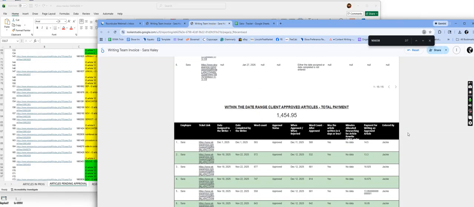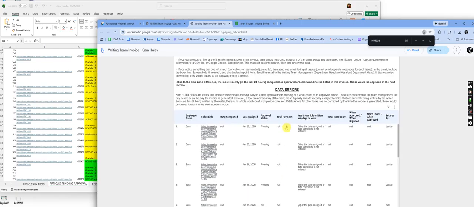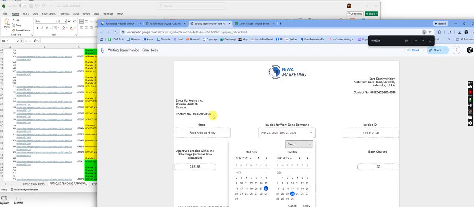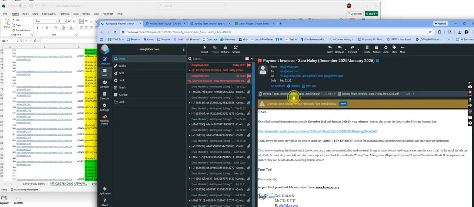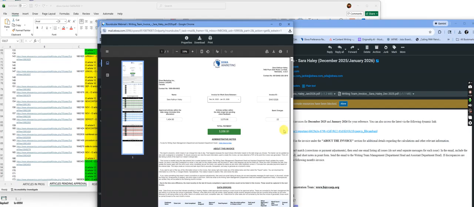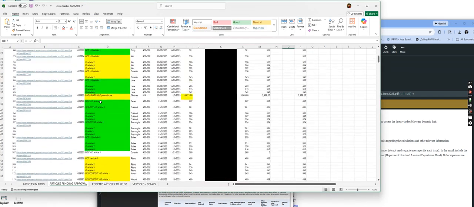So there is no way of finding out how these numbers were made, because this isn't matching what you guys are giving us here. And like I said, for December I felt like my pay was more than it should have been, because there was not a whole lot of work being sent over, unless there was a ton of stuff in November that finally got approved. But when I went back to put this together,